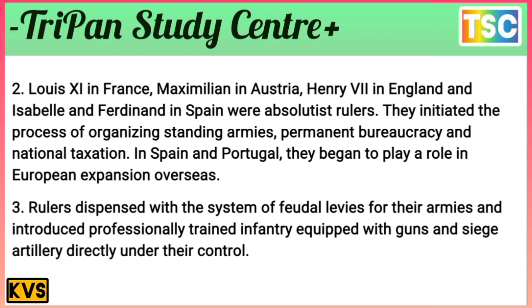Louis XI in France, Maximilian in Austria, Henry VII in England, and Isabella in Spain were absolutist rulers. They started a process of organizing standing armies, a permanent bureaucracy, and national taxation.